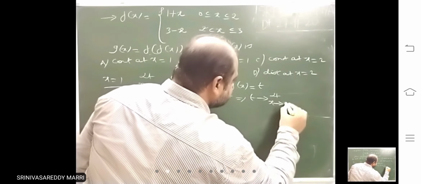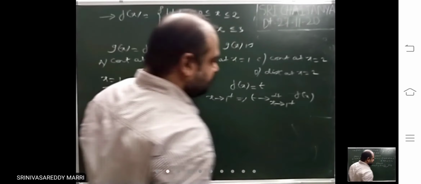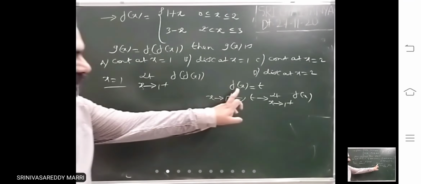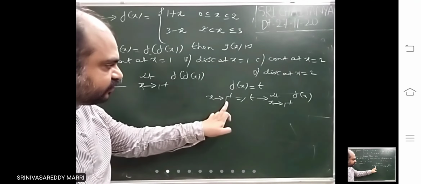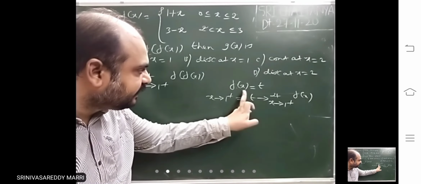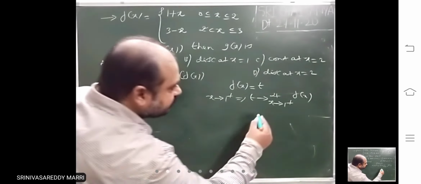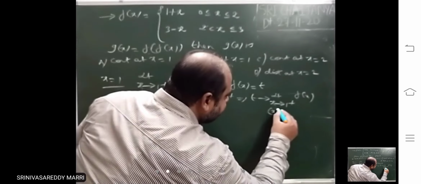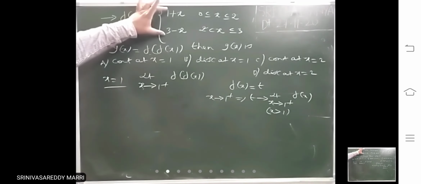Limit x tends to 1 plus f of x. If t is f of x, where will t tend to? If x tends to 1 plus, t will tend to the limit of this when x tends to 1 plus. Now look at it. We calculate for x greater than 1, where f of x is defined.